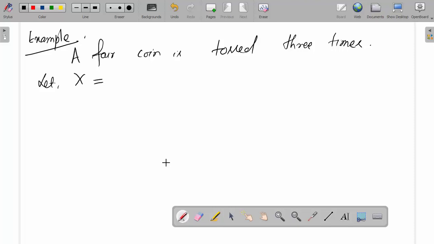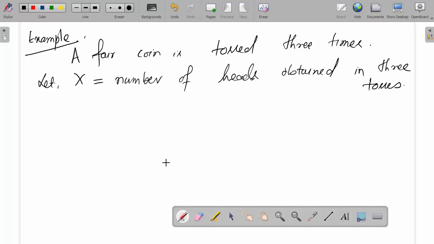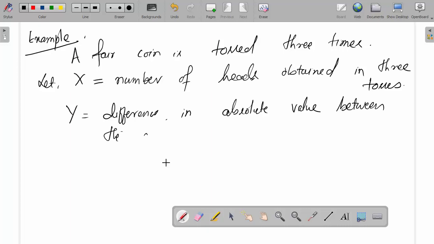Let x equal to the number of heads obtained in 3 tosses, and y equal to the difference in absolute value between the number of heads and number of tails in 3 tosses.